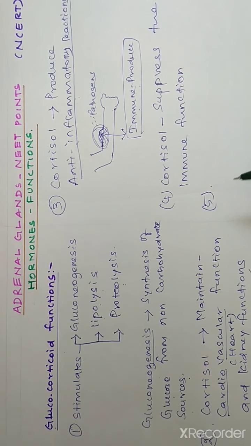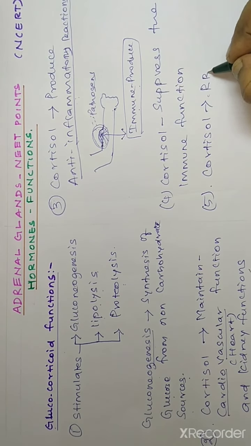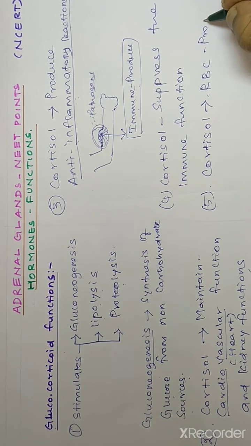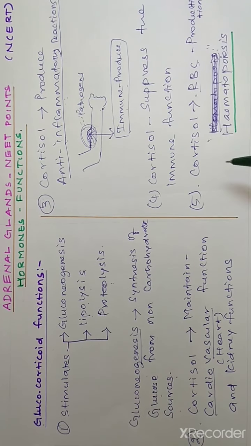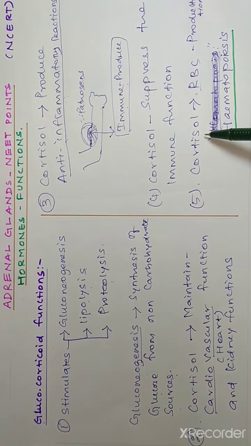Next, cortisol is responsible for RBC, red blood corpuscle, production. All the blood cells, WBC and RBC, are produced from the bone marrow. That process is called the formation of blood cells from the bone marrow. So cortisol is responsible for production of red blood corpuscles. The process is called hematopoiesis.